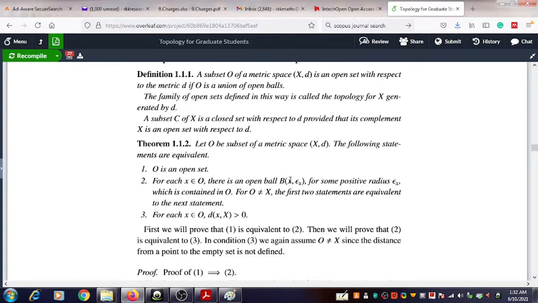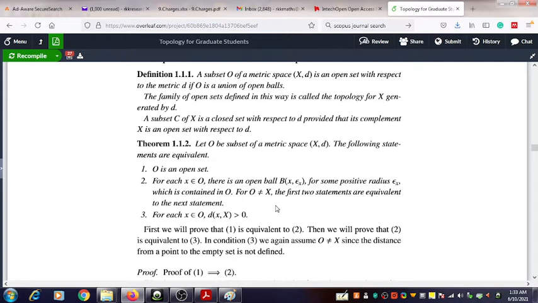So you can find an open ball B(x, epsilon_x) for some positive real number epsilon_x, which is contained in O. The importance of this open ball is that it is completely contained in the given set O.